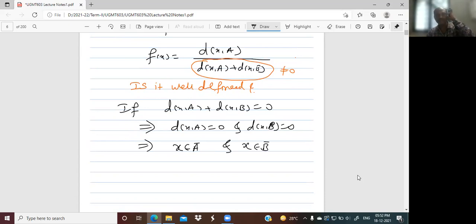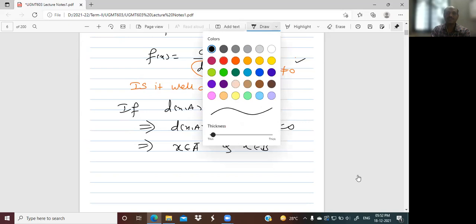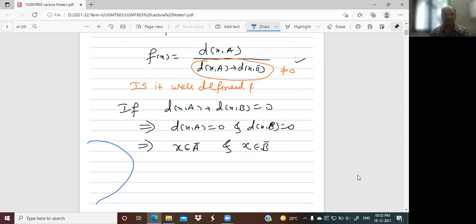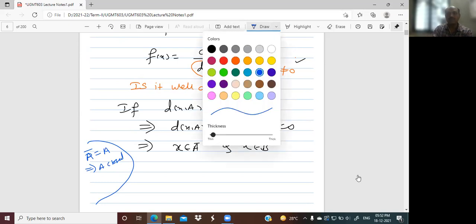But we are talking about the denominator part, and the denominator contains A and B. Here we are getting the result A bar and B bar. Is there any relation with A bar and B bar? Yes, this relation is right: A bar is equal to A if A is closed. I leave this. Now I will write here, suppose A and B are closed, I'm adding these two conditions now.